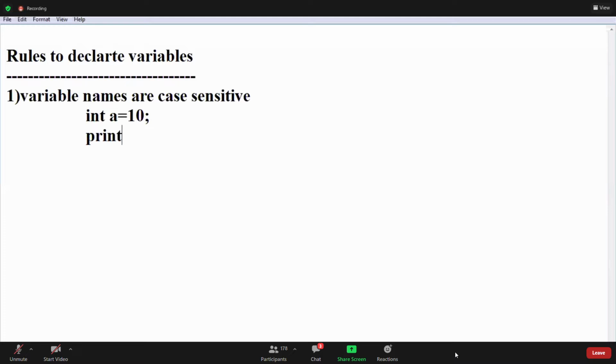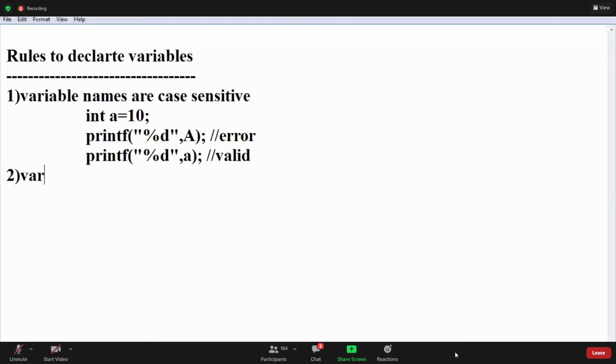Now how to print the a value, guys? Can I print percentile A? This is error, guys. Right? Which one is valid? printf. If you declare a, that is only valid. This is a. This is valid, guys. We can't declare capital A.